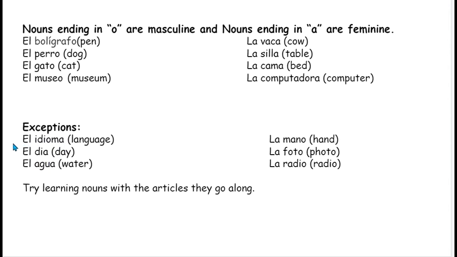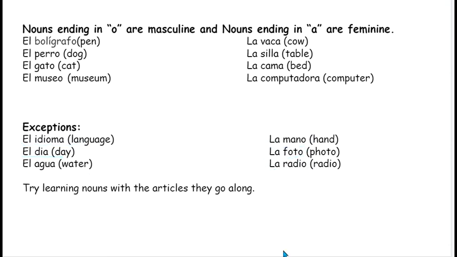So now let's see some exceptions. El idioma, the language. El idioma, it is ending in a, but we have used el. So el dia, it is also ending in a, we have used el. A masculine article we have used. So these all are exceptions. El agua, la mano, here it is ending in o, but we have used a feminine article. Okay, so la mano, la foto, la radio.